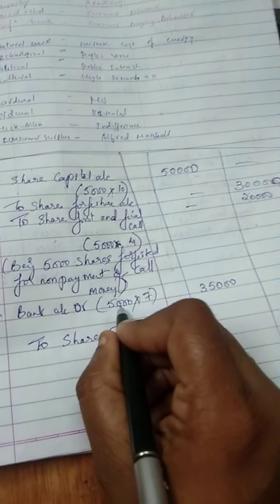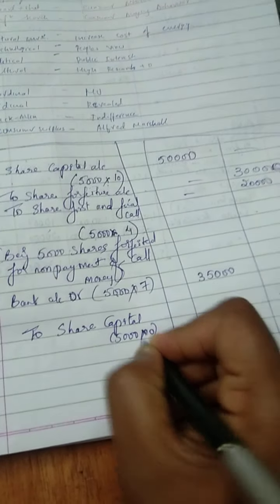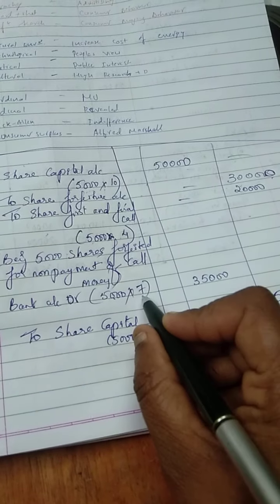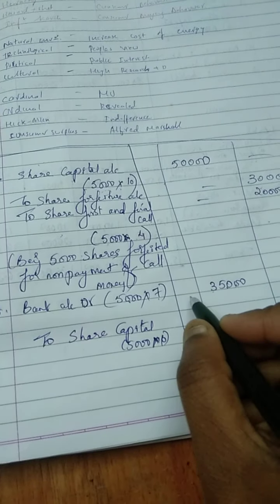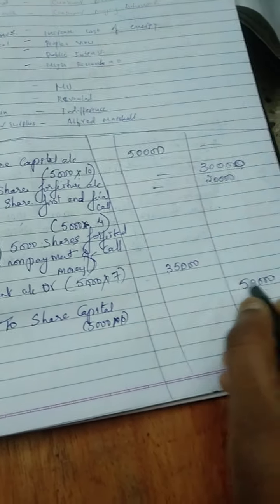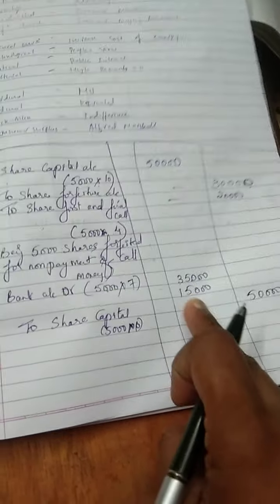That means I'm selling these 5,000 shares. The value of those shares is 10 rupees, right? So that 10 rupees worth of share, I'm selling it for 7 rupees, 35,000. So the remaining 3 rupees is a loss for me, correct? So that means the difference is how much? 15,000. Now this 15,000, it comes on the debit.